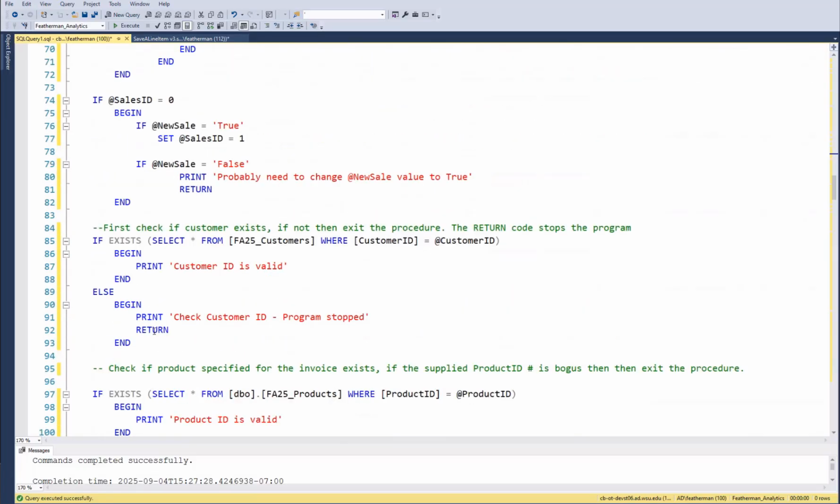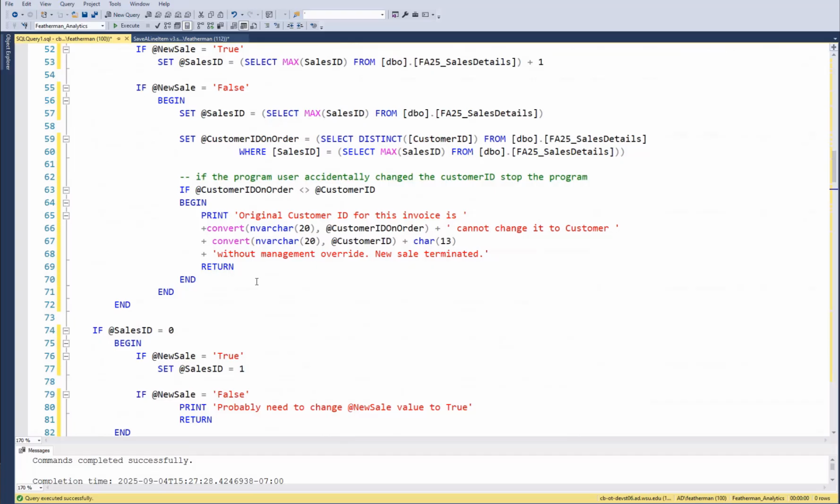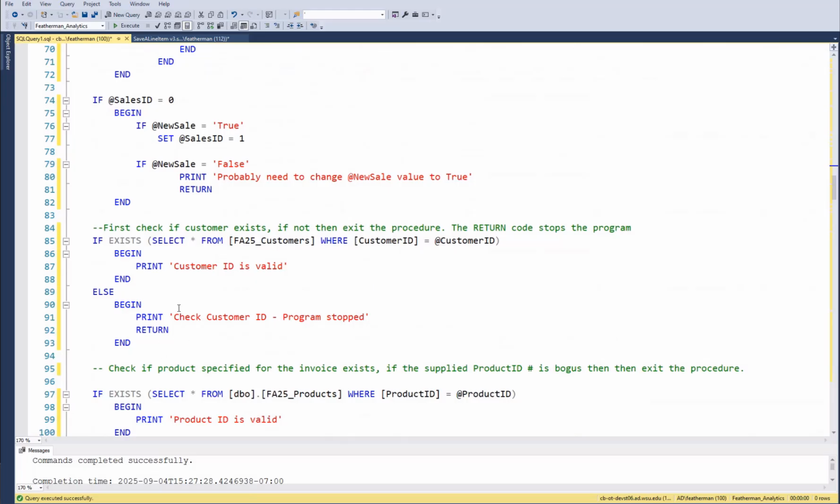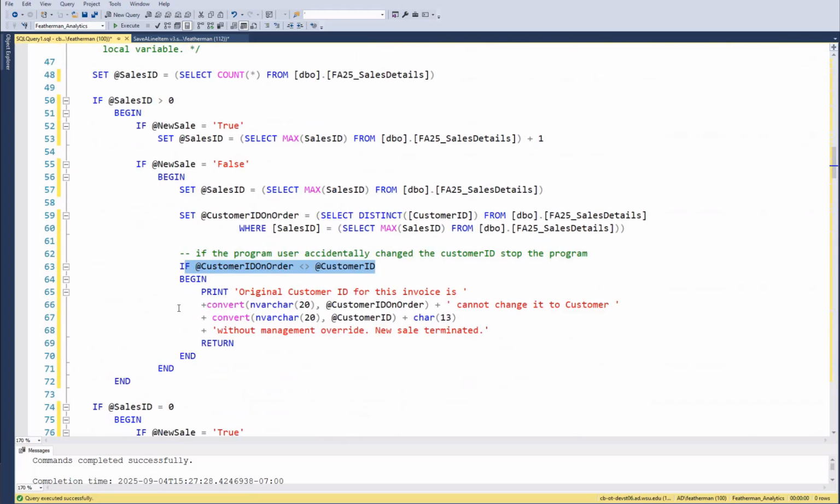Well, further down, we check that it's valid. But here we're checking that it's the same. So maybe this code can also be condensed, but you can only have so many nested levels, and that's how people lose sleep. So I wouldn't use too many nested levels, but in this case I had to. So we're trying to solve a problem. So you gotta do what you gotta do to solve the problem.